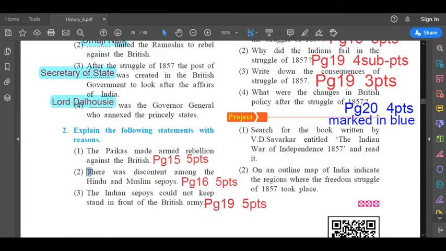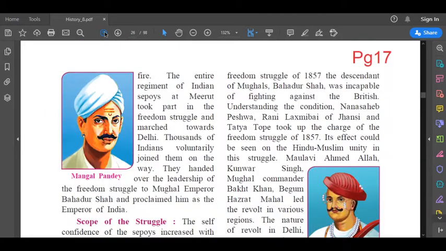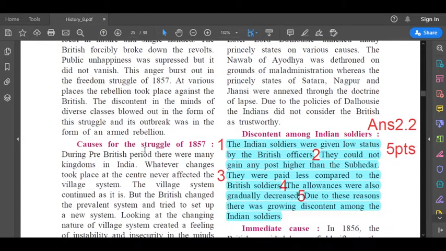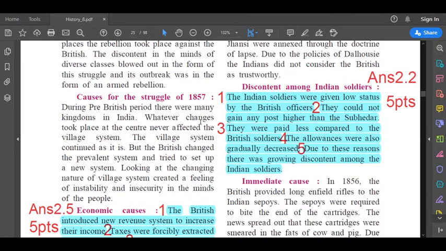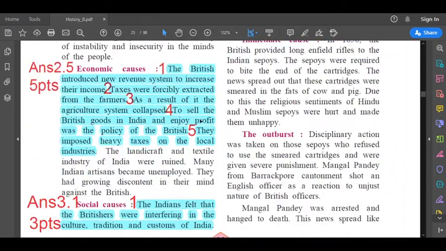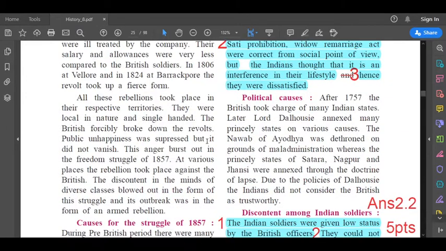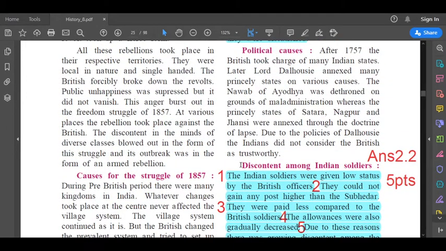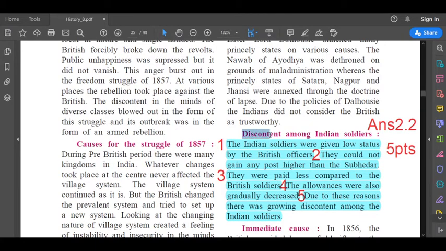2.2, the second one. There was discontent among the Hindu and Muslim sepoys. So the answer to this question is on page number 16, right-hand side, second paragraph. It is highlighted in pink. Discontent among Indian soldiers. In this paragraph, first line is the first point. The Indian soldiers were given low status by the British officers.